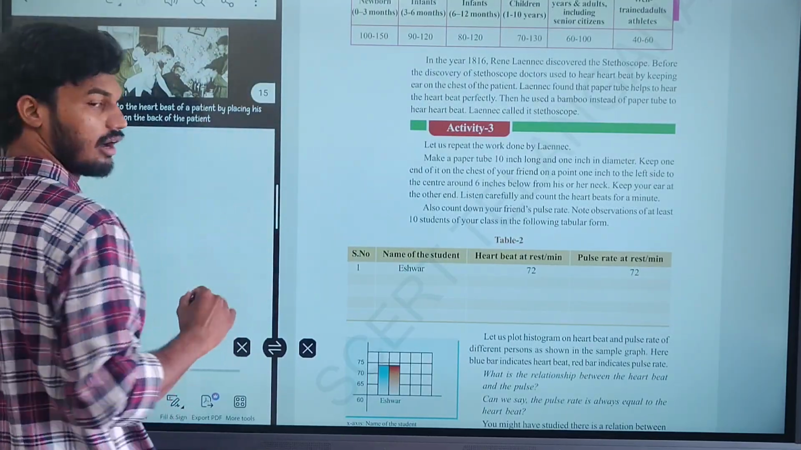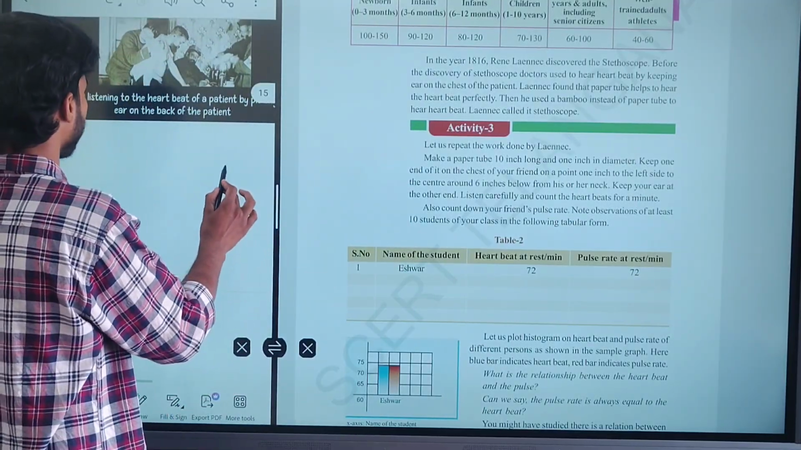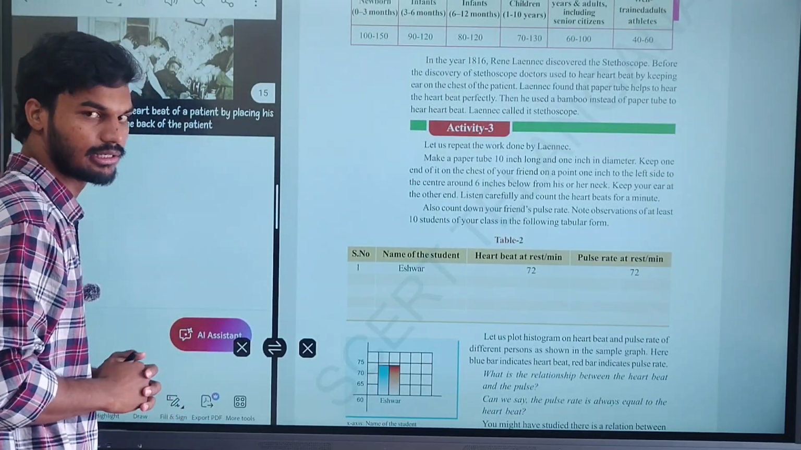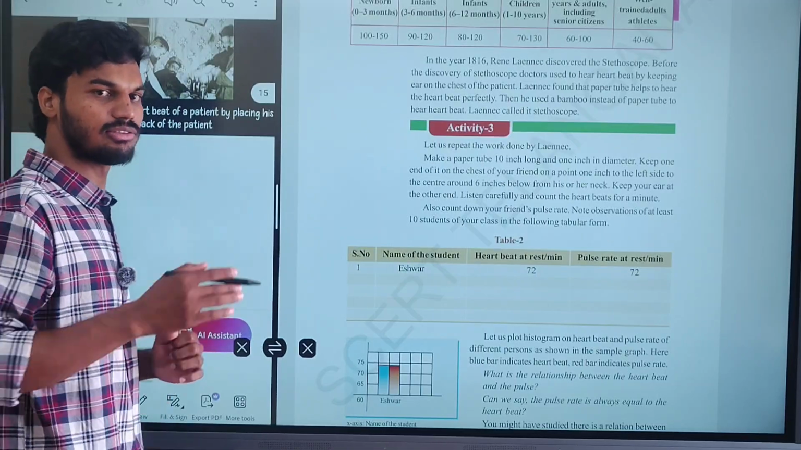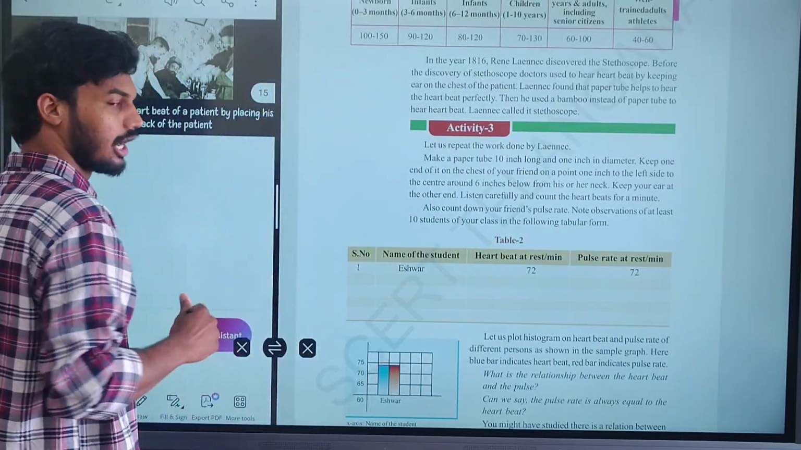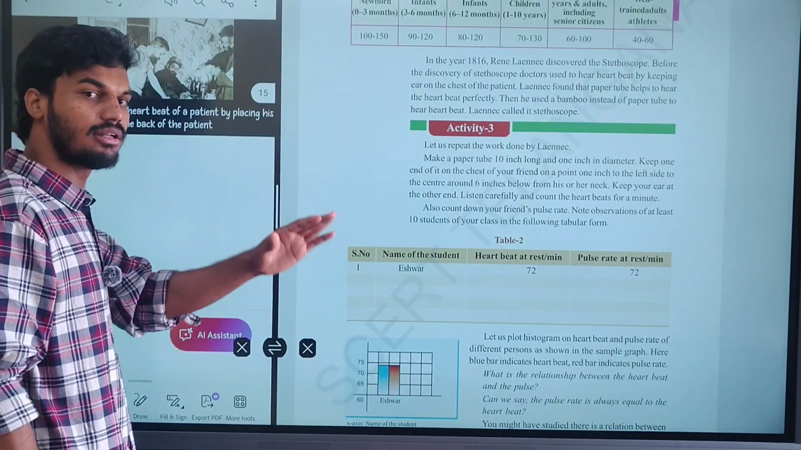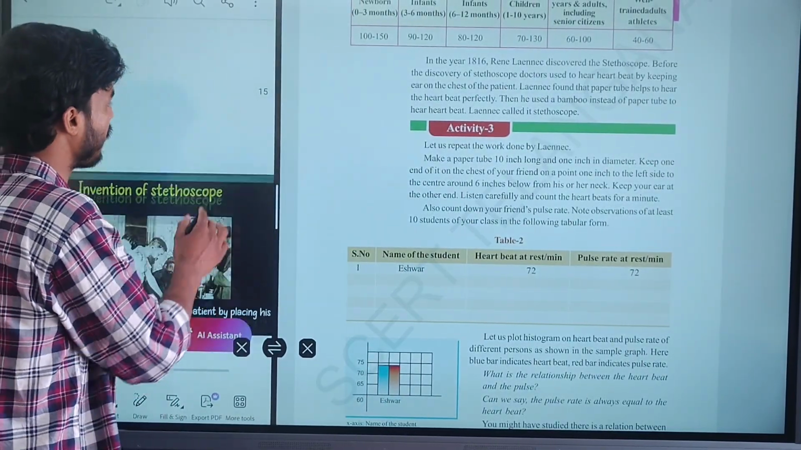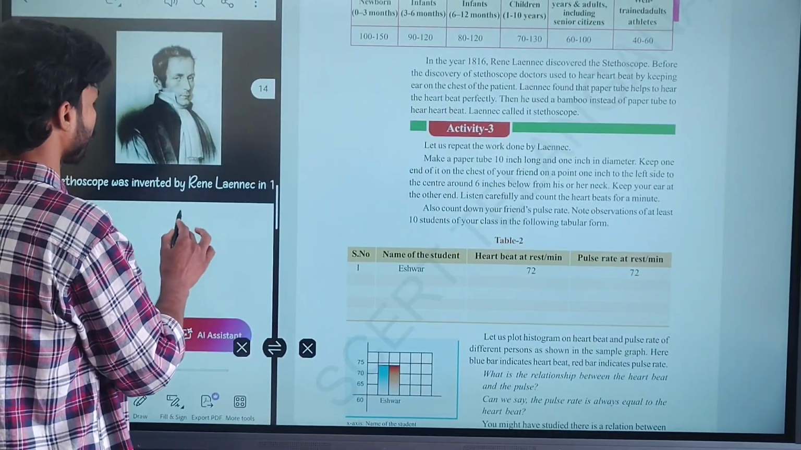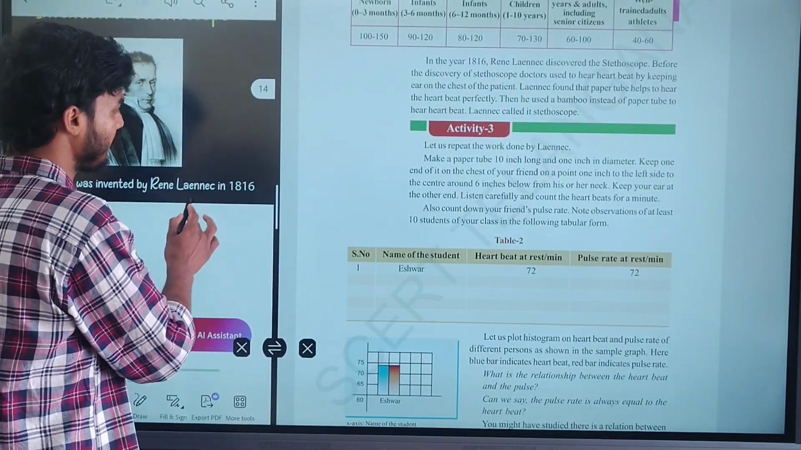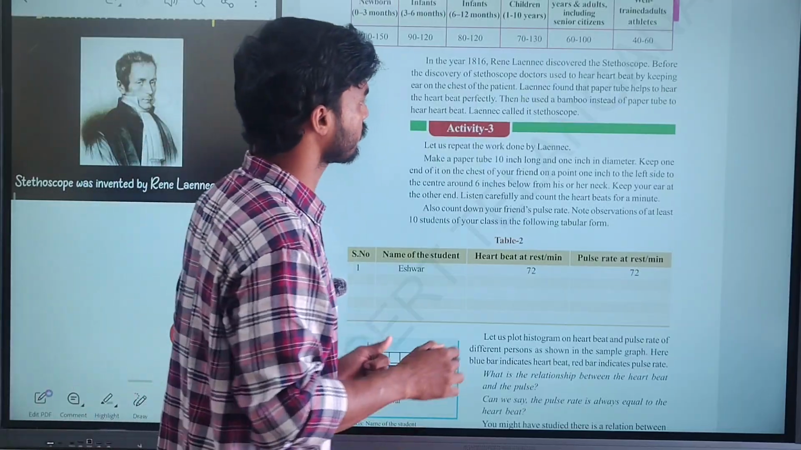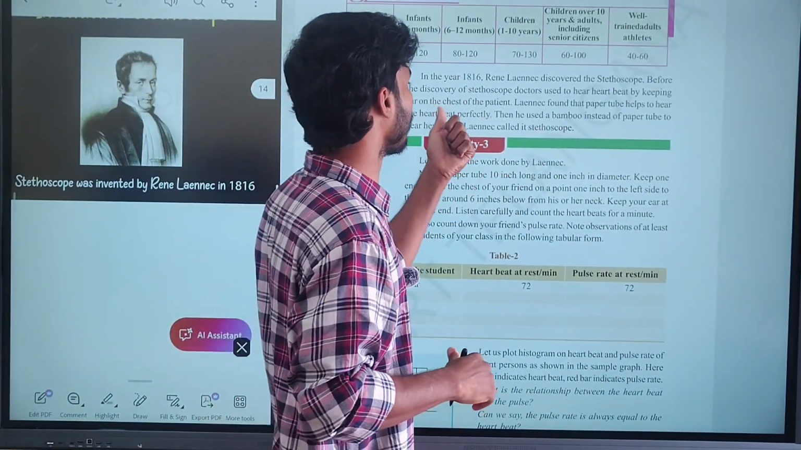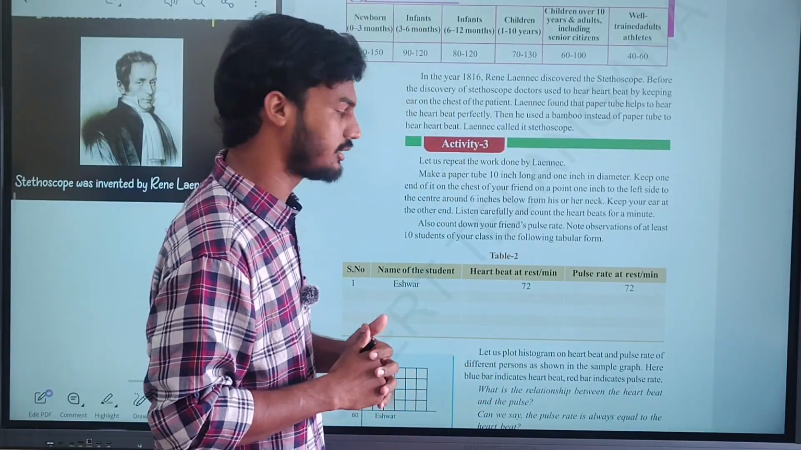hear the sound of the heartbeat by listening to the patient, placing the ear on the back of the patient. Simply, before the discovery of the stethoscope, the doctors observed the heartbeat by placing their ears on the backside of the patient. By this, they detected the heartbeat. Later on, the scientist Rene Laennec discovered the stethoscope in the 18th century. Before that, doctors used to hear the heartbeat by keeping their ear on the chest of the patient.